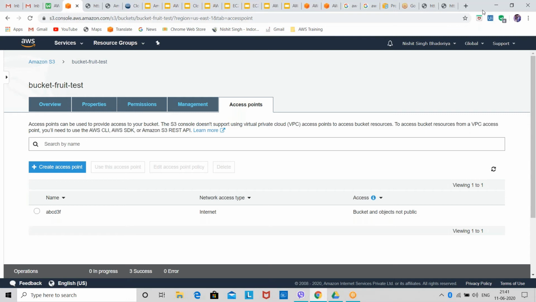If you are using this S3 bucket for your applications, like if you are working on any application or any project, like big data and all, understand? For that purpose, you are storing all your data in S3. So in that case, how will you access your S3? For that purpose, we create an access point. We'll access our S3 bucket with the help of an API of whatever development tool we are using. So in that case, we create an access point. So we can create that also.